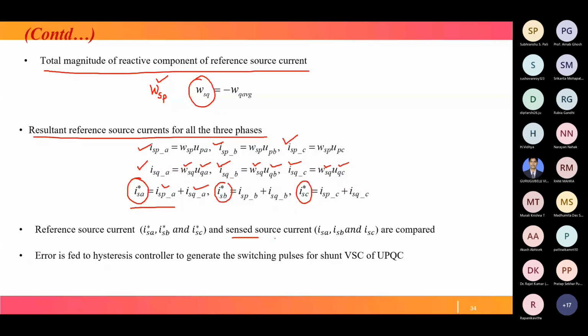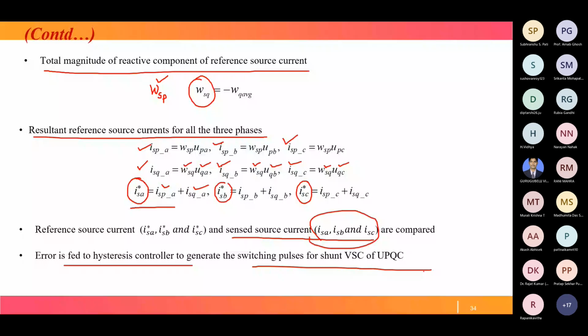Now, the steps we have discussed are implemented here. In the first step, VSA, VSB, VSC are taken, then the in-phase and quadrature components are calculated, that is UPA, UPB, UPC, then UQA, UQB, and UQC. Then using these, WPA, WPB, WPC, WQA, WQB, WQC are estimated.